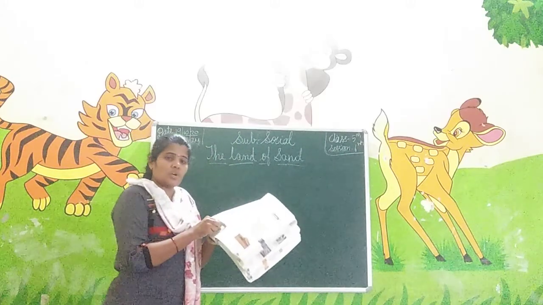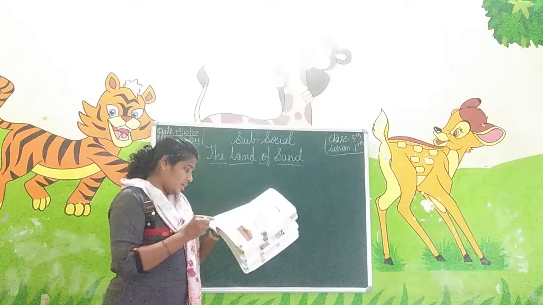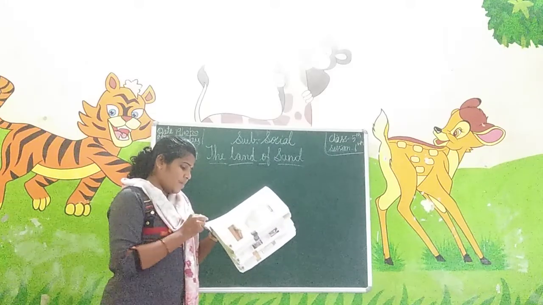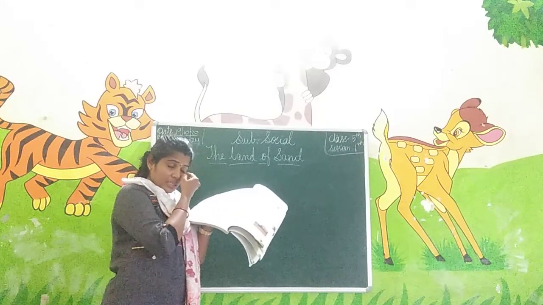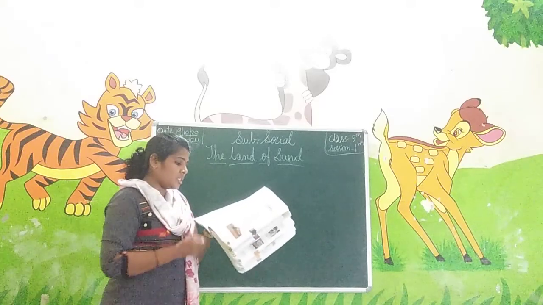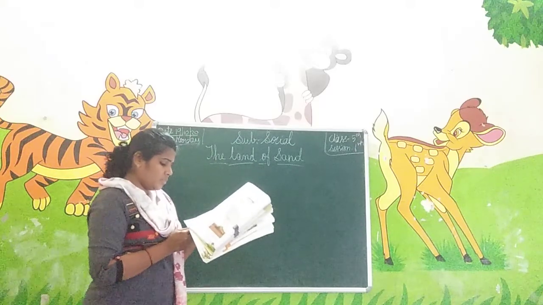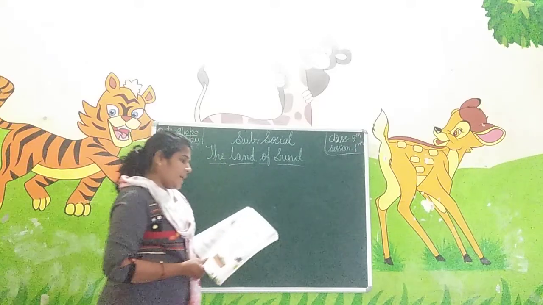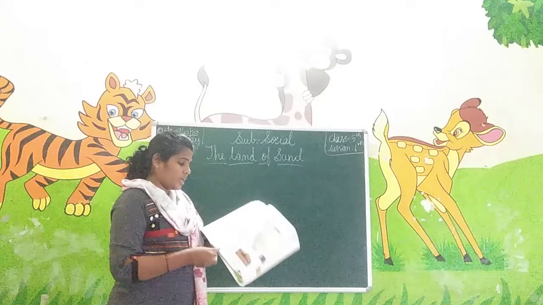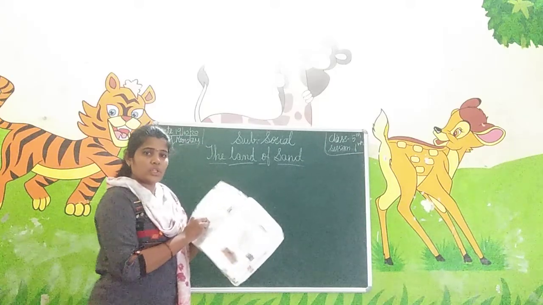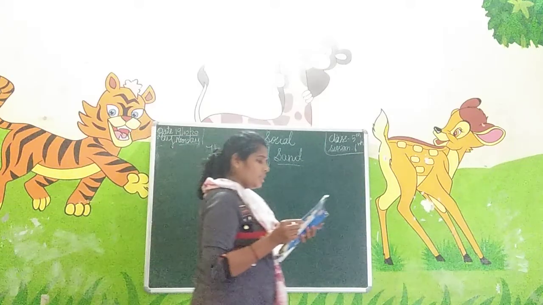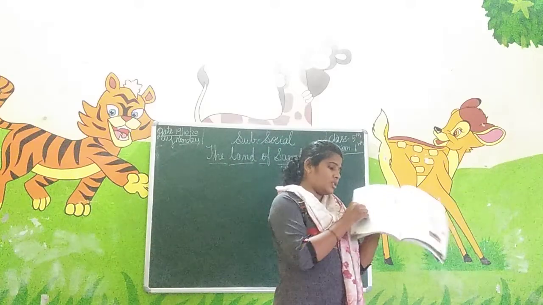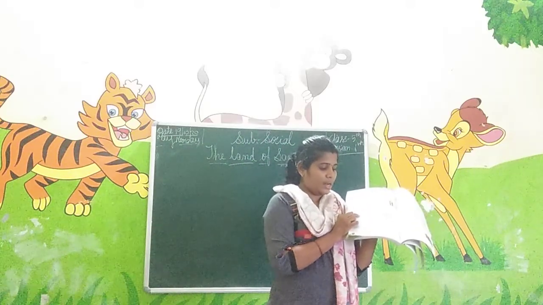These are the very hot deserts. For example, the Sahara Desert in Africa. It is a very big desert. The world's largest desert is the Sahara Desert, which is found in Africa, and the Thar Desert in India. This small yellowish dot is the Thar Desert present in India, and this is North America, the California Desert.